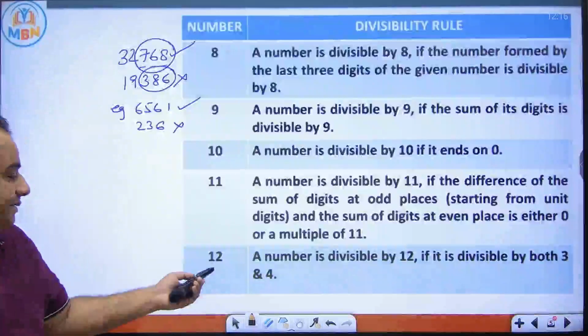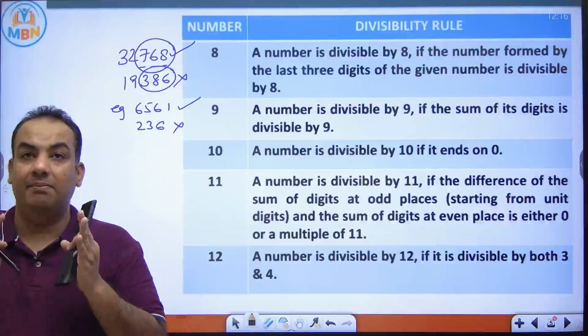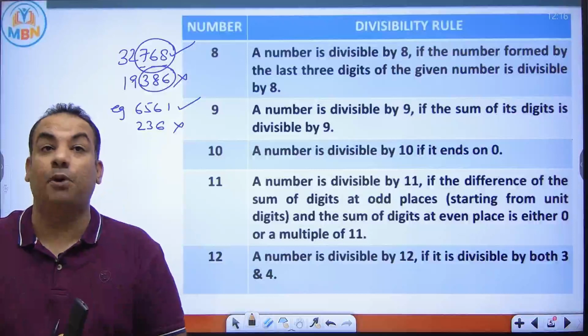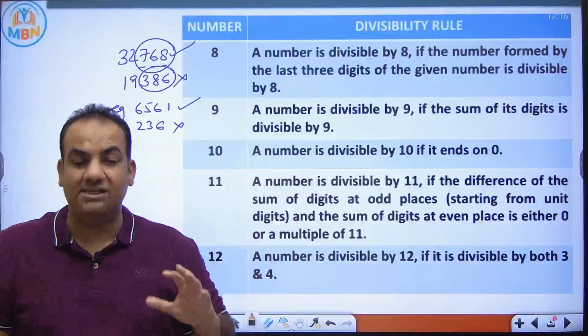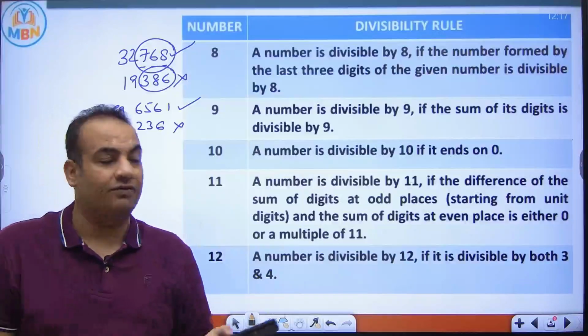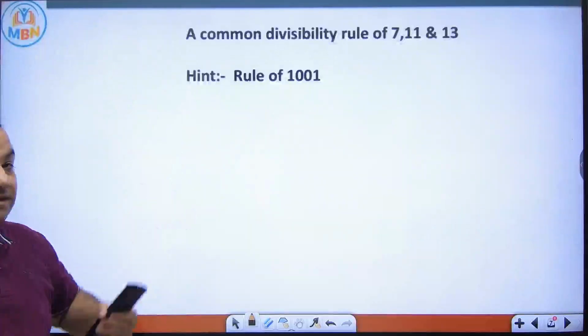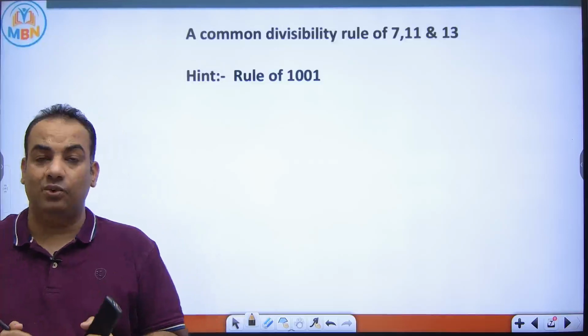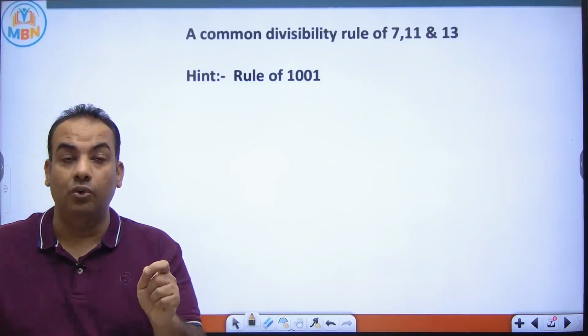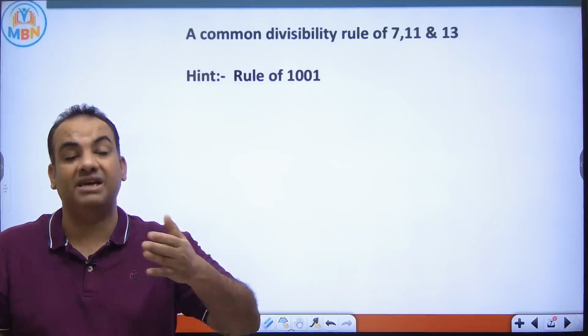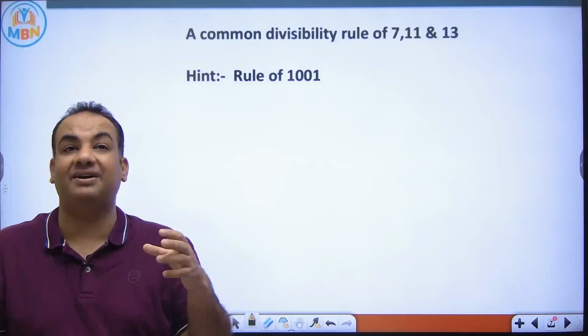Now see, the divisibility rule of 12 is, if a number is divisible by both 3 and 4, then it is divisible by 12. So these were the basic rules. Now some special rules which you have to understand. First is the divisibility rule of 7, 11 and 13. Now I am going to tell you a rule which is applicable to 7, 11 and 13.